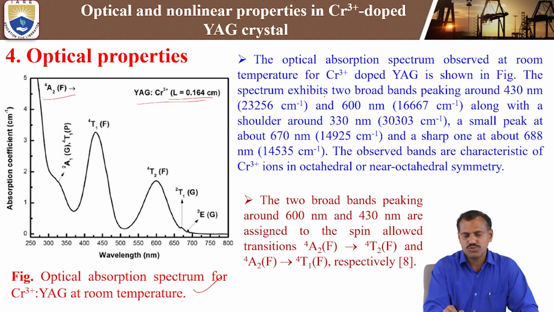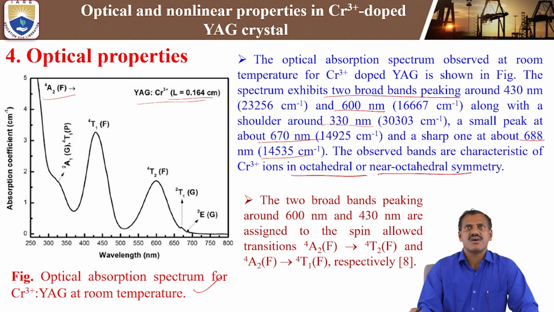This spectrum exhibits two broad band peaks at around 430 nanometer, that is 23,256 cm^-1, and 600 nanometer, that is 16,667 cm^-1, along with a shoulder around 330 nanometer, that is 30,330 cm^-1. A small peak at about 670 nanometer, that is 14,920 cm^-1, and a sharp peak at about 688 nanometer, that is 14,535 cm^-1. The observed bands are characteristic of chromium 3+ ions in octahedral or near octahedral symmetry.